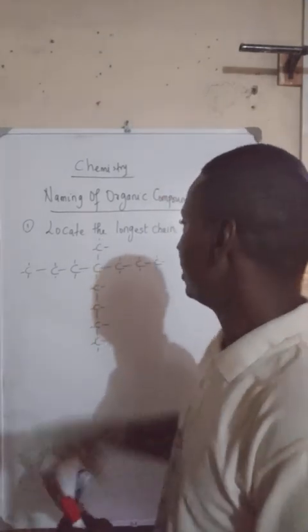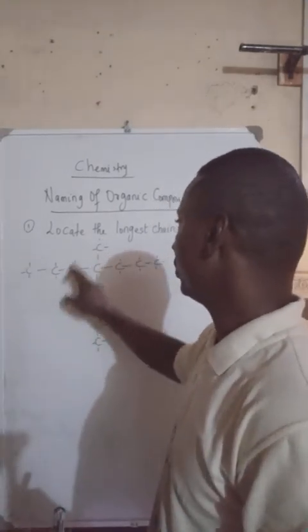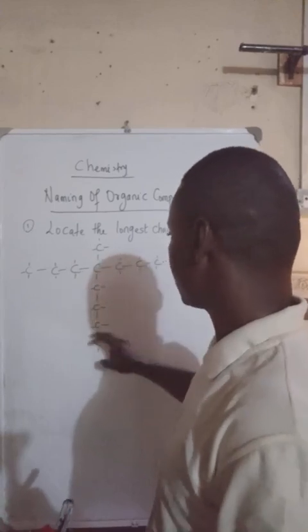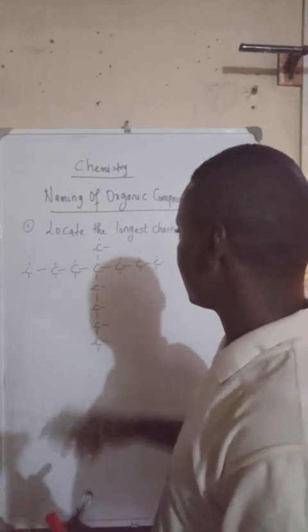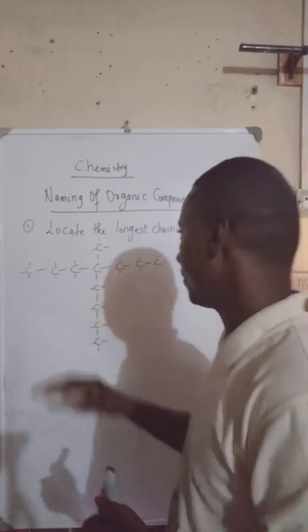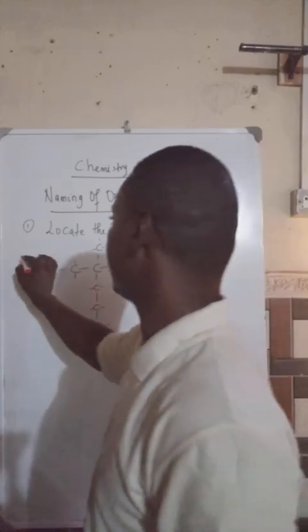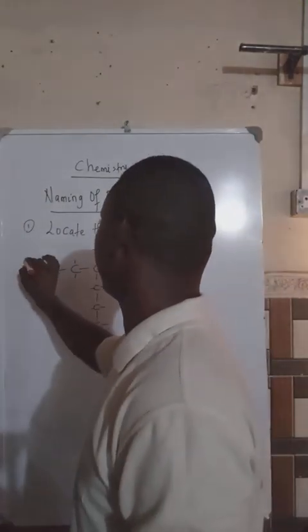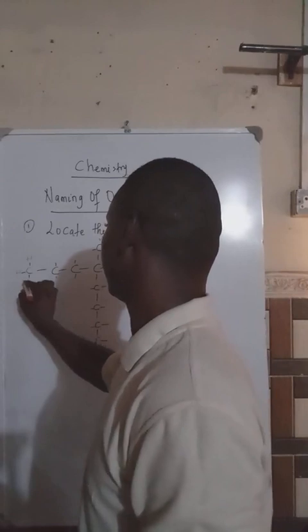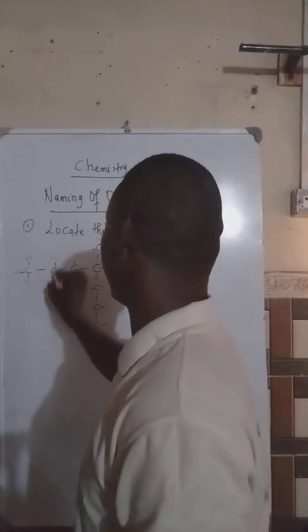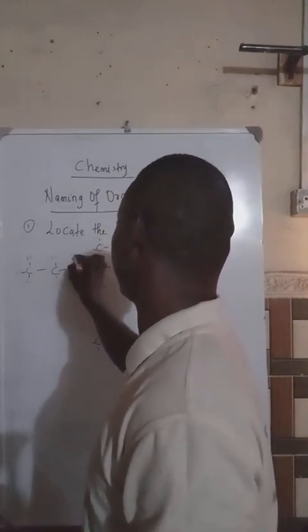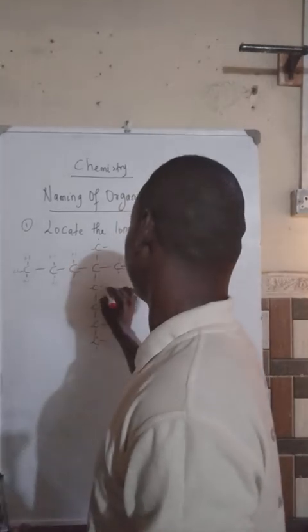So when you see these with no element attached to them, it means that the elements attached to them are hydrogen. Let me put that in so that a lot of you will understand. So this is hydrogen, hydrogen, hydrogen, hydrogen, hydrogen.